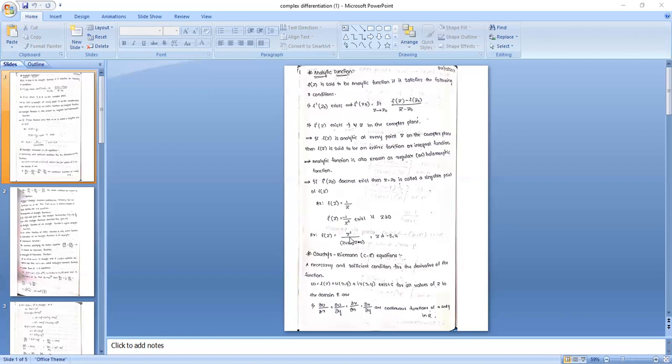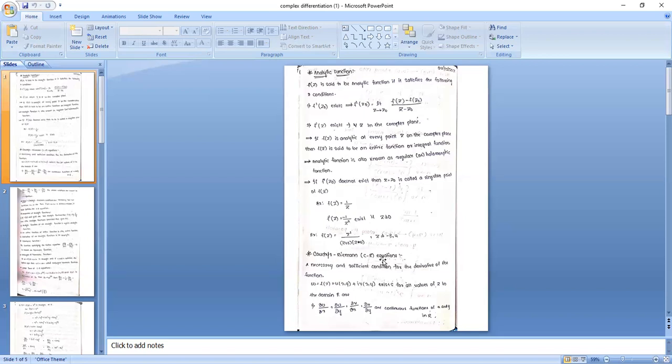Similarly, if you observe the other example, z square by z plus 3 into z plus 4. If you substitute z equal to minus 3 and z equal to minus 4 here, then this tends to an infinite value. So this is analytic only for z not equal to minus 3 and minus 4. If z equals minus 3 and minus 4, the function is said to be not analytic. So these points are called singular points.